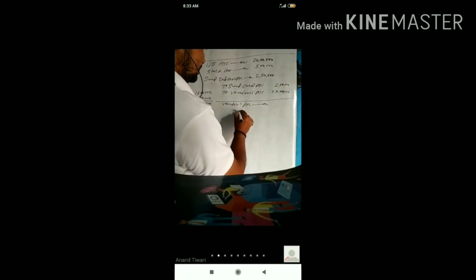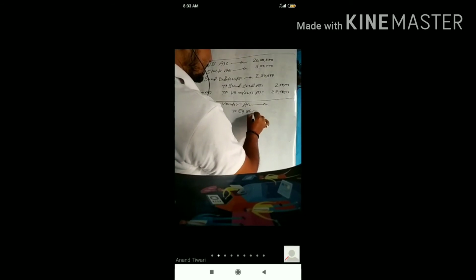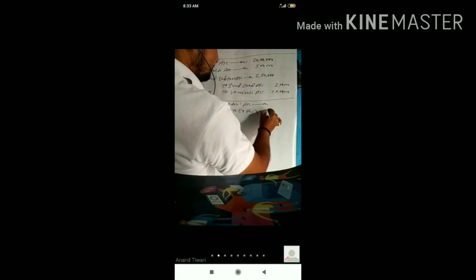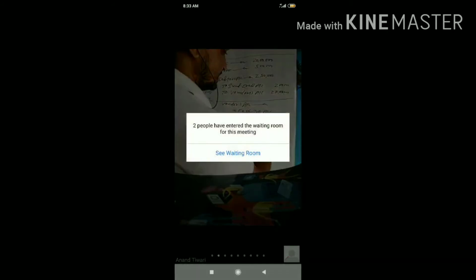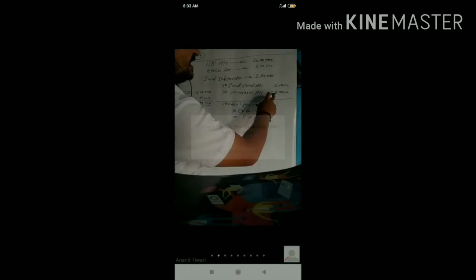Now the next entry, for the payment to vendors, will be vendors account debit to equity share capital account, to SPR account. So how much is the share? What you have to write in vendors? In vendors you have to write from the top entry, that is 27 lakh. So 27 lakh. Clear?